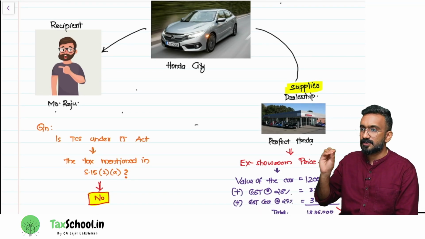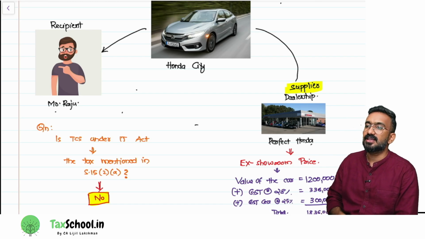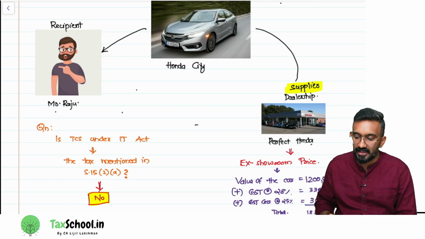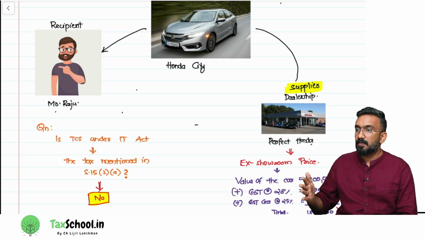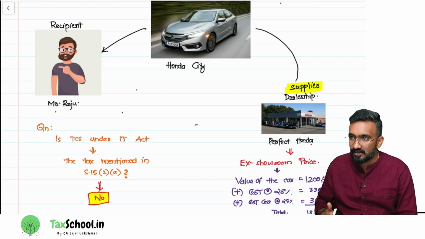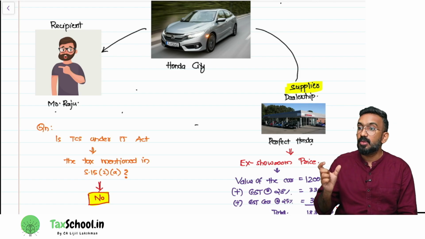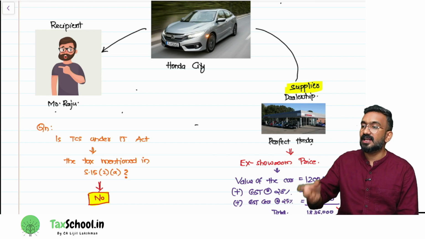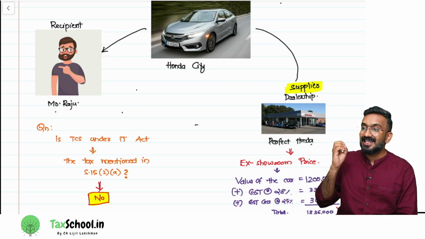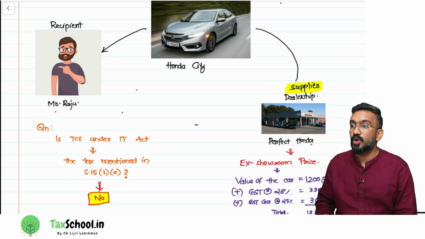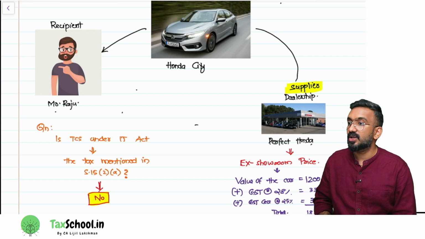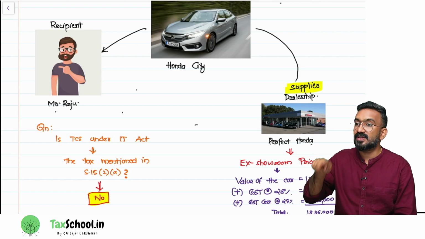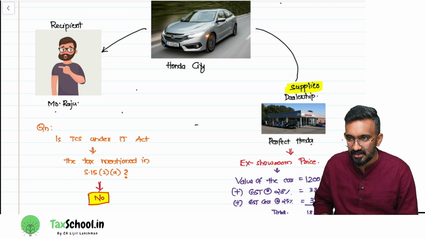There is an income tax provision which says that if anybody is purchasing a motor vehicle which has an ex-showroom price of more than 10 lakh rupees, then the dealer will have to collect an additional 1% TCS from the customer. This TCS is not GST TCS, it is income tax TCS.